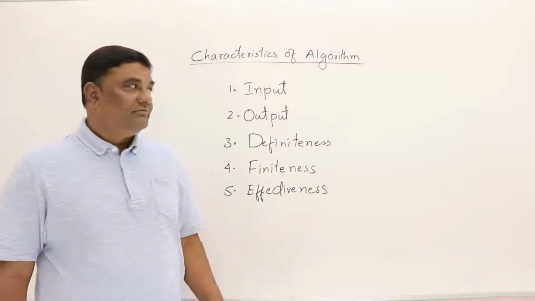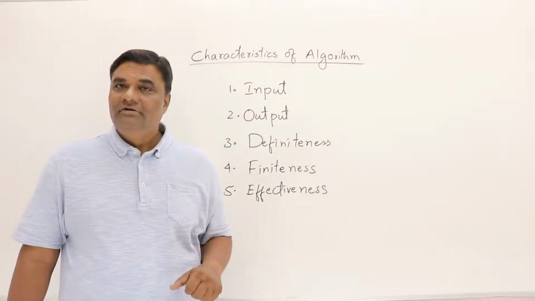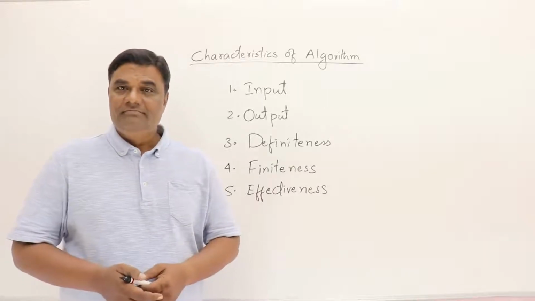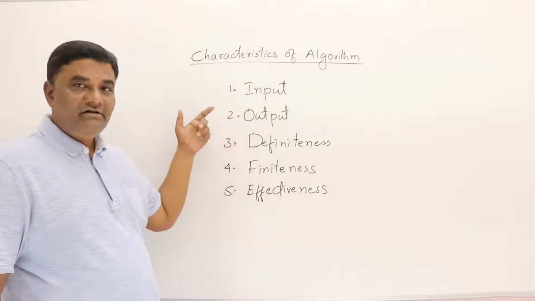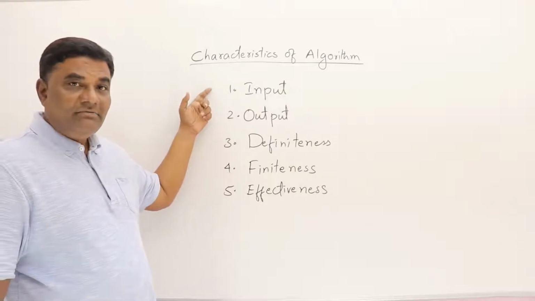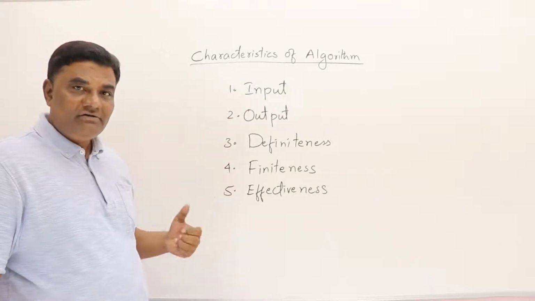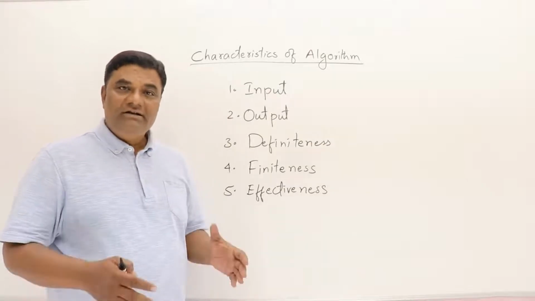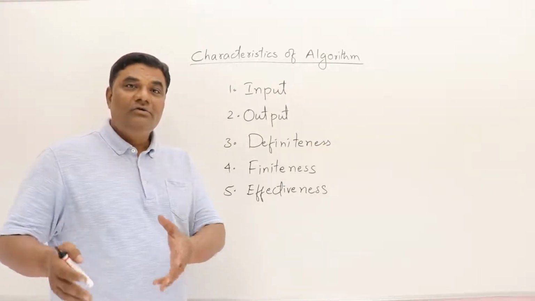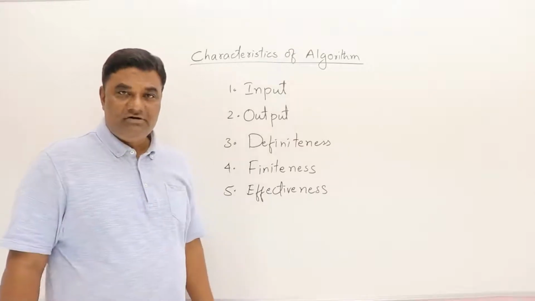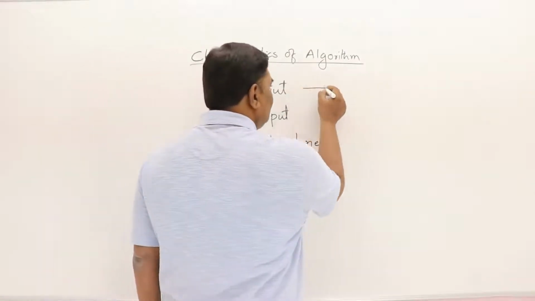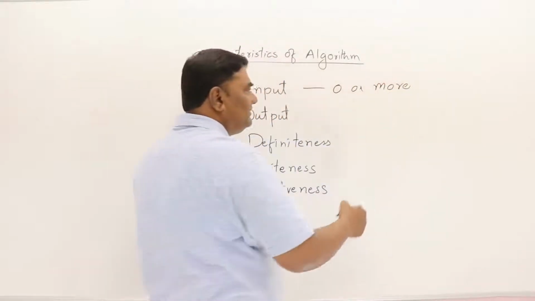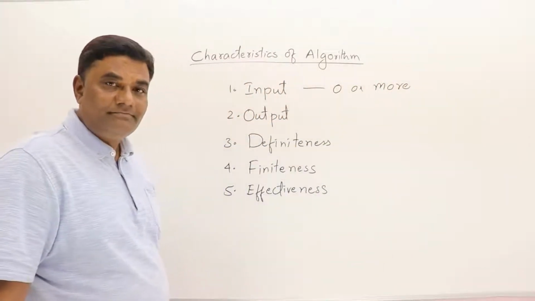Now next video, characteristics of algorithm. What are the characteristics? What are the properties of an algorithm? So let us check. First one, input. An algorithm must take some input. Some algorithms may not take any input also, but an algorithm can take 0 or more inputs.